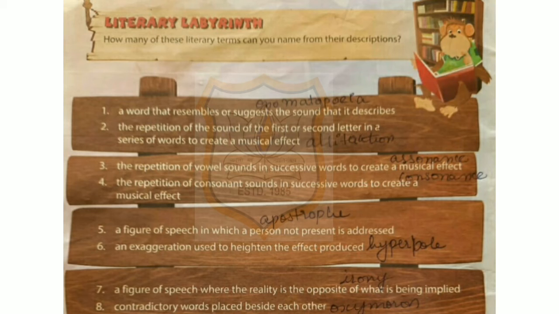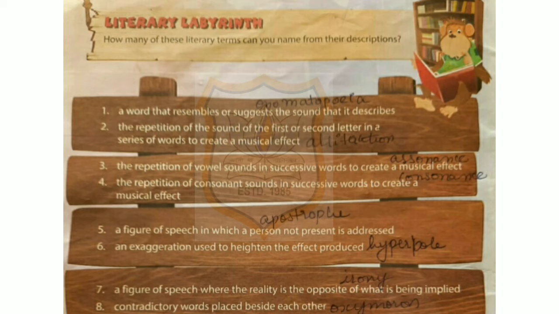of words to create a musical effect. Answer is alliteration. Third one, the repetition of vowel sounds in successive words to create a musical effect. Answer is assonance. Fourth one, the repetition of consonant sounds in successive words to create a musical effect.